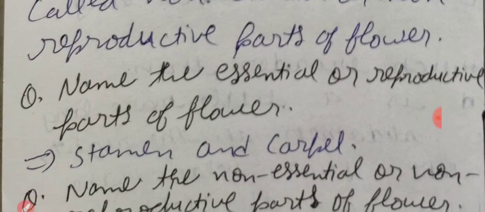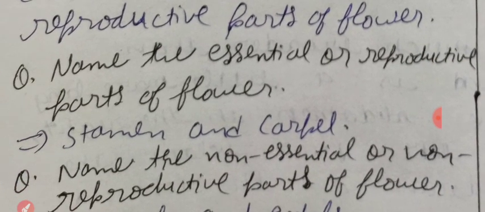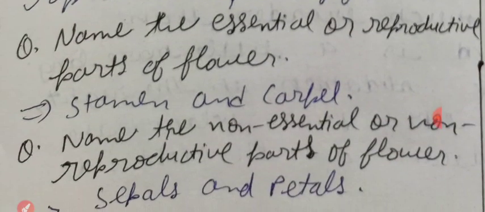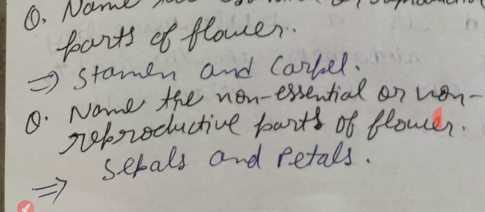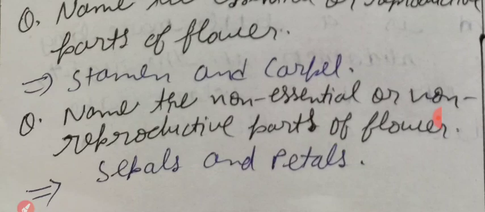Next, name the essential or reproductive parts of flower. Stamen and carpel. Write down this question. Next, name the non-essential or non-reproductive parts of flower. Answer is sepals and petals.